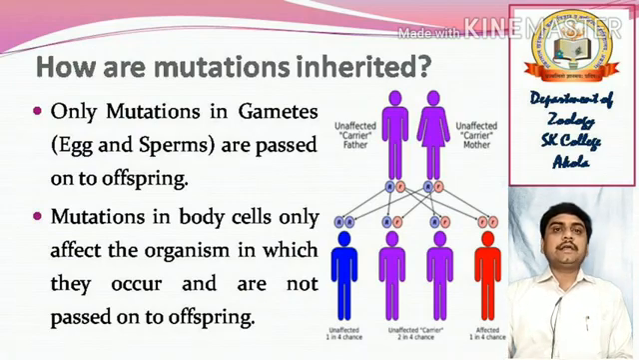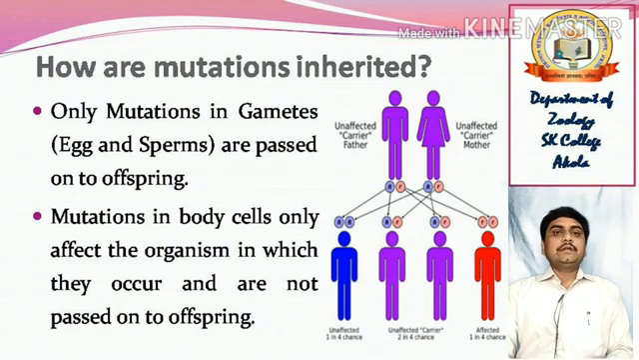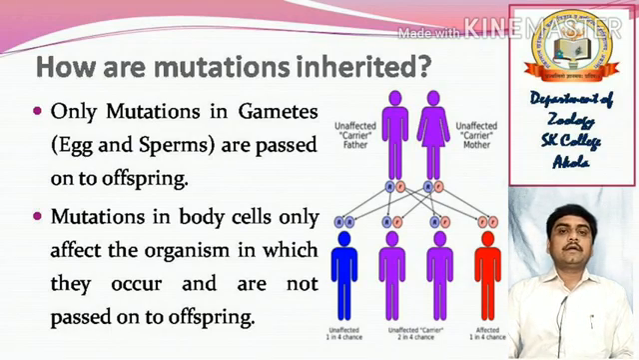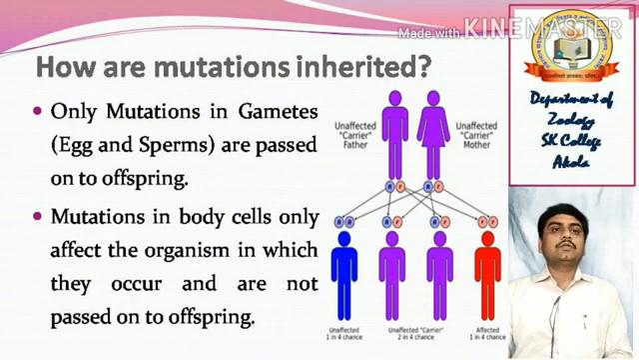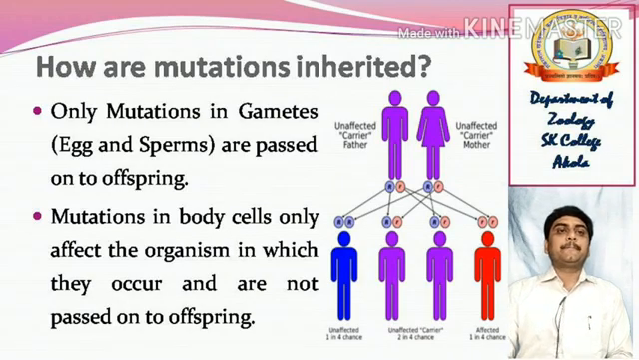How are mutations inherited? Let us see. Only mutations in gametes, that is eggs and sperms, are passed on to the offspring. Mutations in body cells only affect the organism in which they occur and are not passed on to the offspring. In the diagram, there is a carrier father and carrier mother. It is showing the affected, unaffected and affected carriers in this particular diagram. So this is about how mutations are inherited.